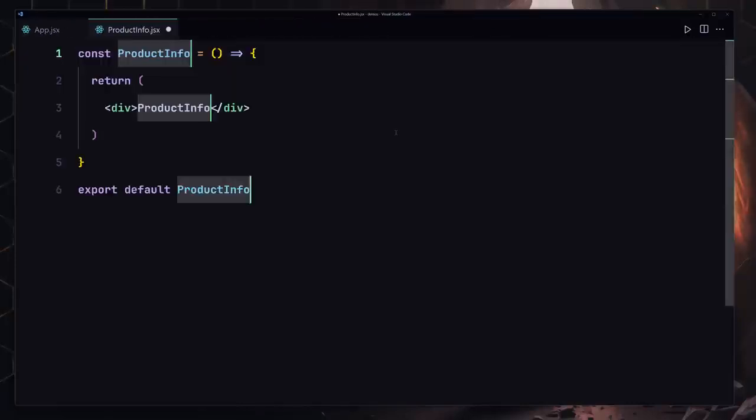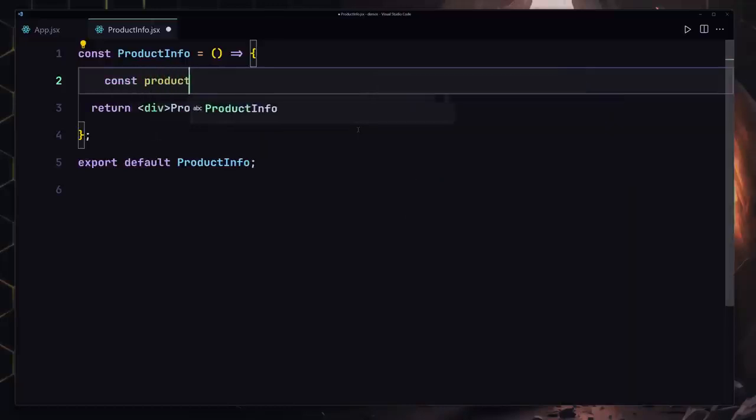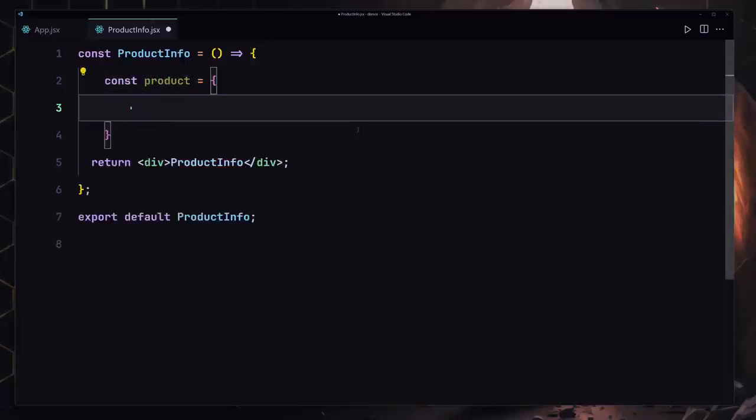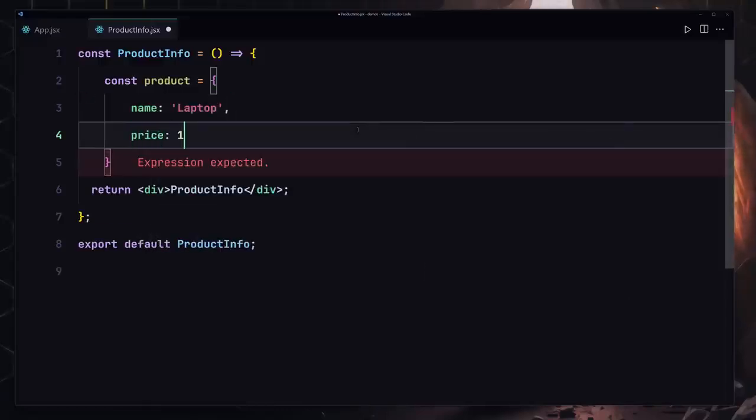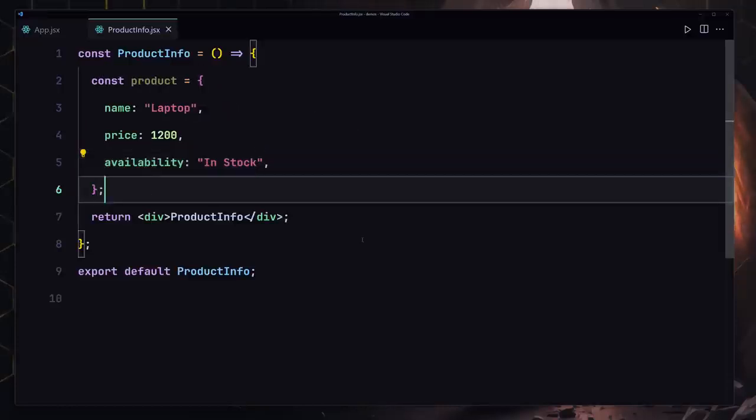We're going to be also creating our functional component, and this functional component will have our product. So I'll just write product, and that's going to be an object. We're going to be providing the name as a property, and that's going to be set to a laptop. We're also going to be providing the price, which will be set to 1200, and also the availability will be set to in stock. Okay, so now we have to save our file.